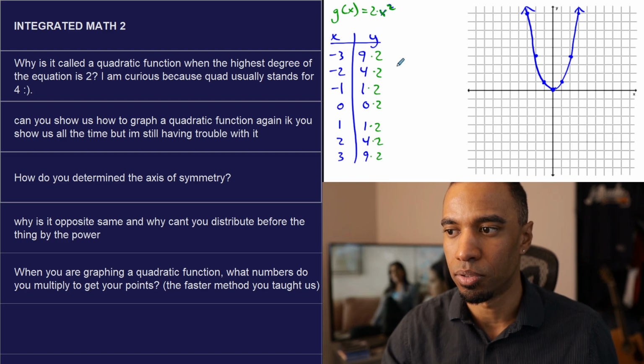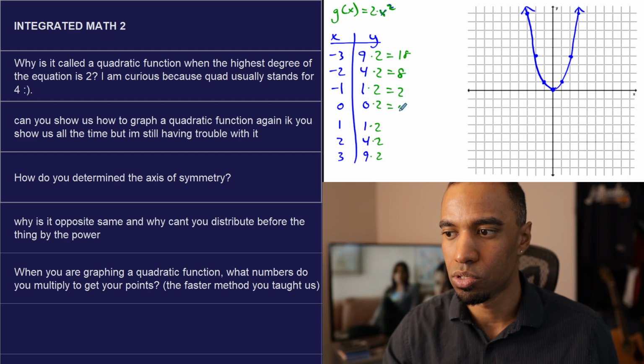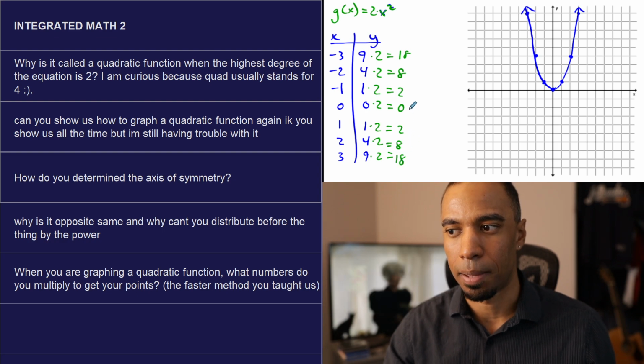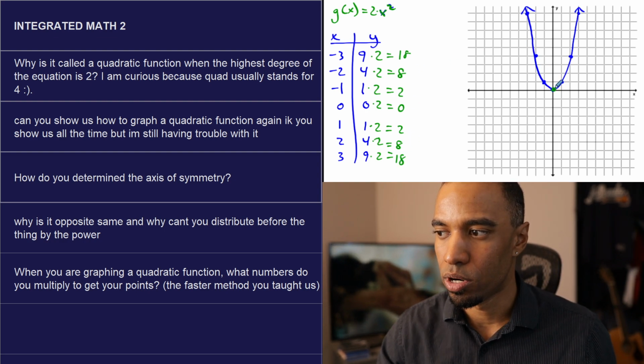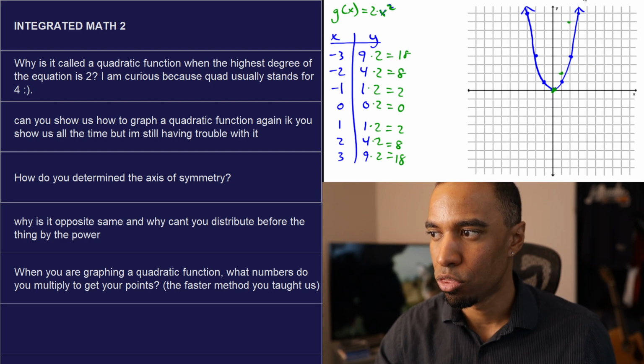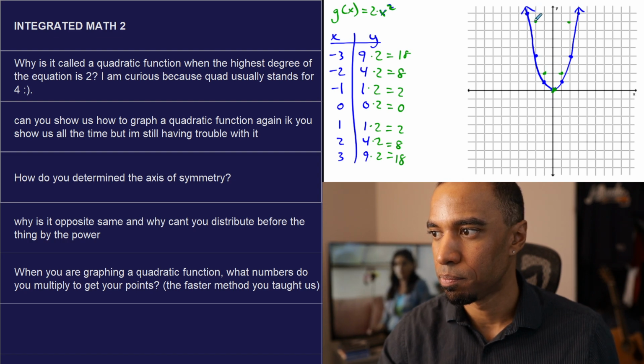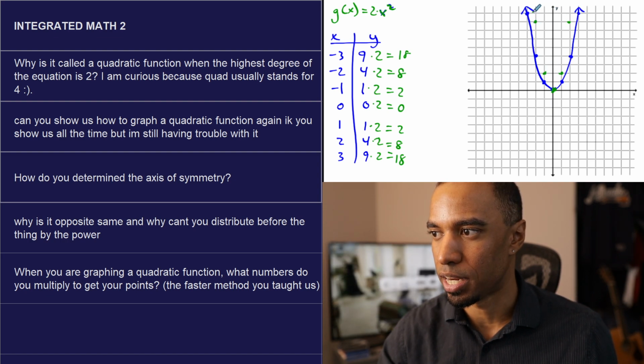Okay, they all get doubled, and that gives you 18, 8, 2, still 0, and again 2, 8, and 18 because it's reflective, like that. Every point here, the origin is still here. Now you have 1, 2, 2, 8, 3, 18, which I can't fit, and negative 1, 2, negative 2, 8, like that, and negative 3, 18, which again I can't fit.